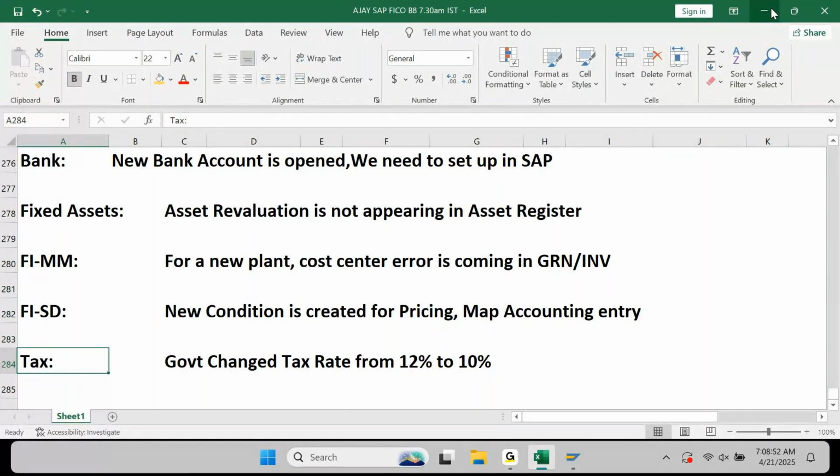This will only give you an awareness. Okay, taxation means these are the T codes. GL means this is the T code. AP means this is what we need to do. But when you get the requirement, when you get a scenario, whether you're able to understand that requirement and that scenario, and whether you're able to do it from the system or not, that reveals whether you understood the subject or not. Whether you have the knowledge or not is revealed through that.